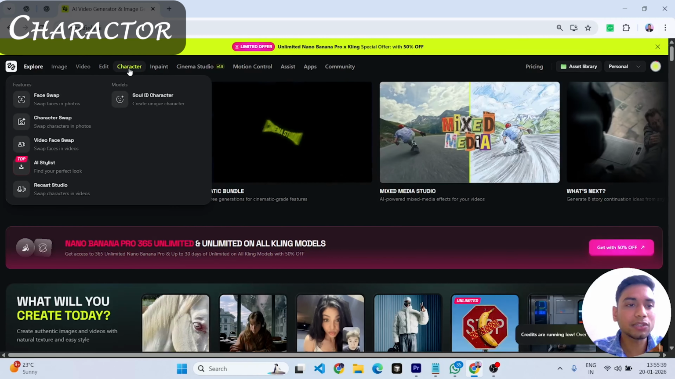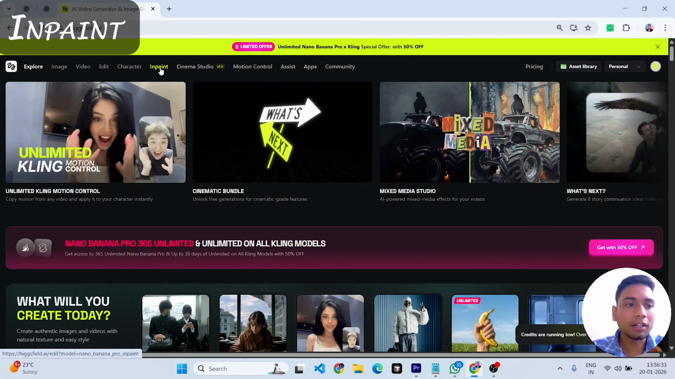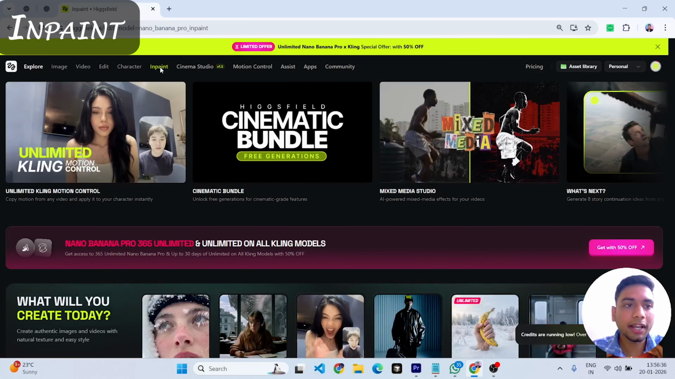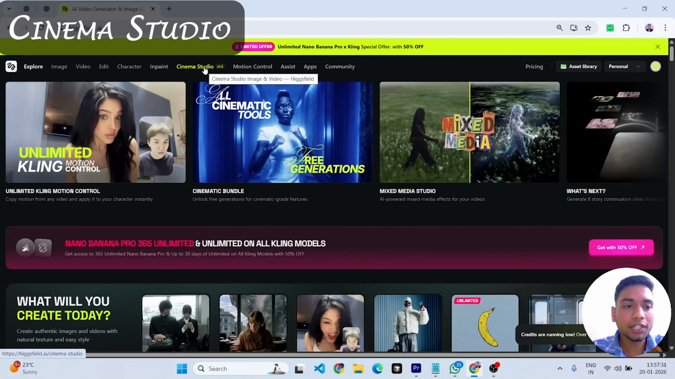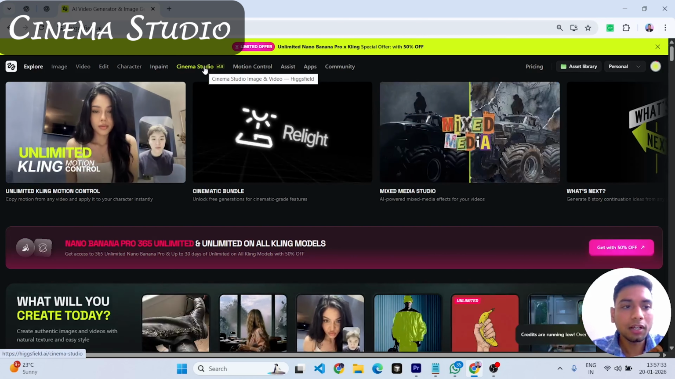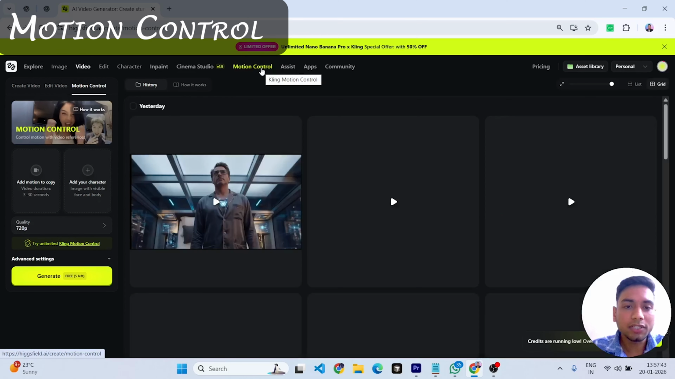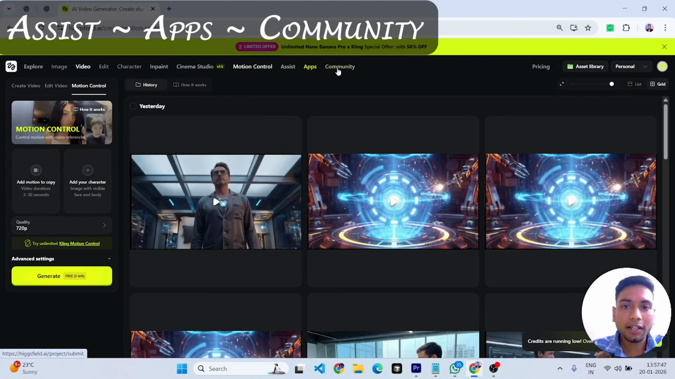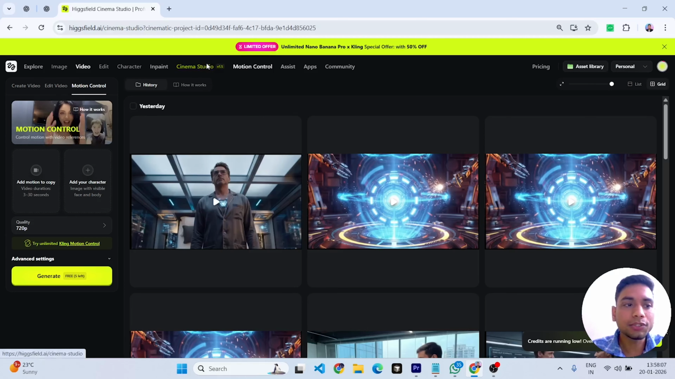Character is used for face swap, character swap and identity based generation. With Inpaint you select a specific area and tell the AI what to change. This is very powerful. Cinema Studio, this is the most important and professional feature of Higgsfield. We'll deep dive into it here. Next is Motion Control. Motion Control allows you to control camera movement using references. Assets, Apps, Community. These sections help with AI guidance, tools and community inspiration. Let's start with Cinema Studio.